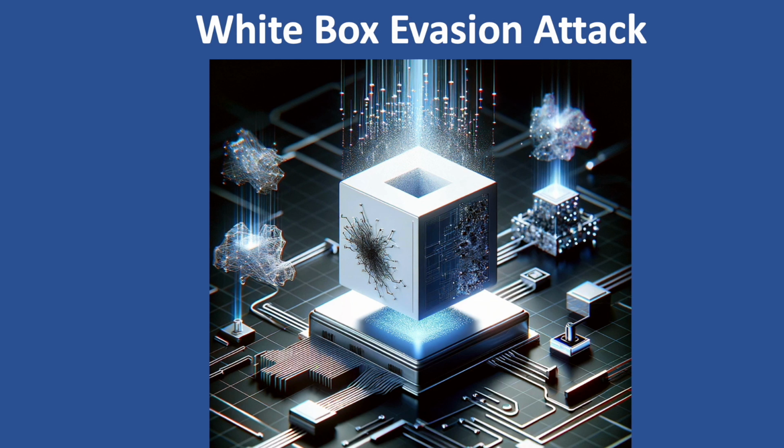Training on adversarial examples. Imagine exposing the lock to fake keys to learn how to resist them. We can train models on these specifically crafted bad inputs so they recognize and reject similar tricks in the future. Adding randomness. Think of making the lock change combination every day.